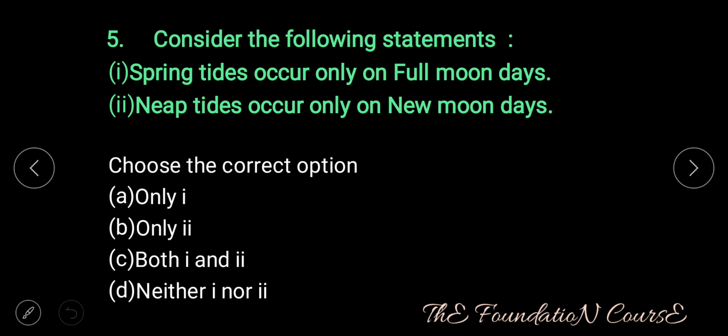Question number 5. Consider the following statements. Statement 1. Spring tides occur only on full moon days. Statement 2. Neap tides occur only on new moon days. Choose the correct option. Option A, only 1. Option B, only 2. Option C, both 1 and 2. Option D, neither 1 nor 2.